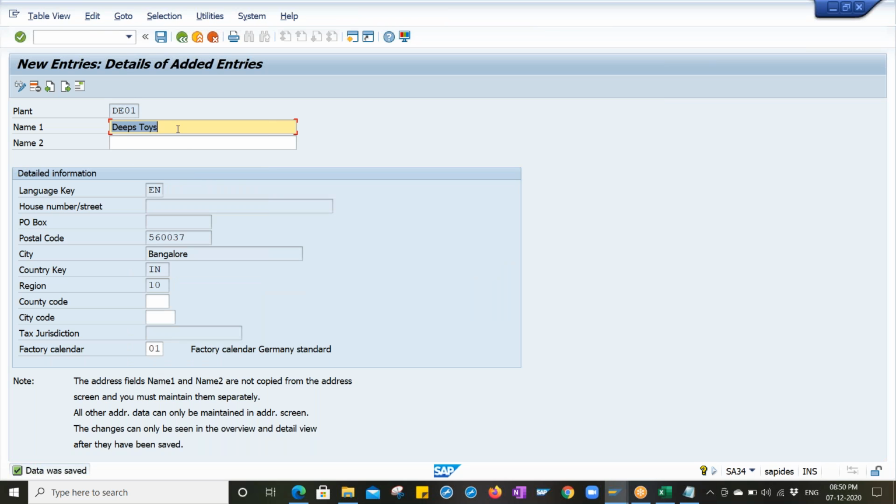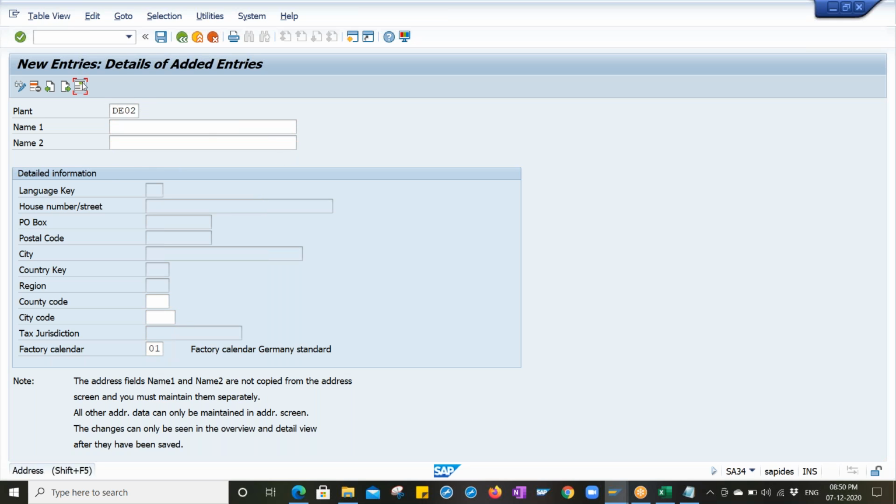After save, automatically the name, language, postal code, whatever things we have entered into this address page, will get populated automatically. We have created one plant. Let me create another plant, which is called D02.